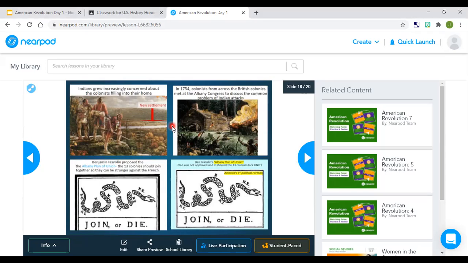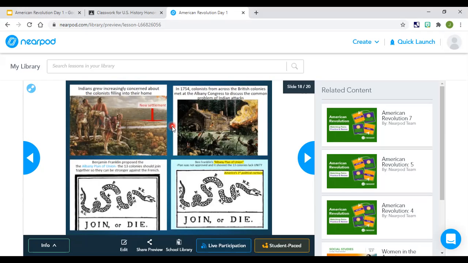And of course, the colonists are going to be aggravated by this and they're going to meet up like they do, right? Because remember, the king is not there to help them. So they have to solve these problems themselves. And they're going to meet, and there's going to be the first attempt of the 13 colonies trying to come together, right? And Benjamin Franklin, this meeting, by the way, is called the Albany Congress.